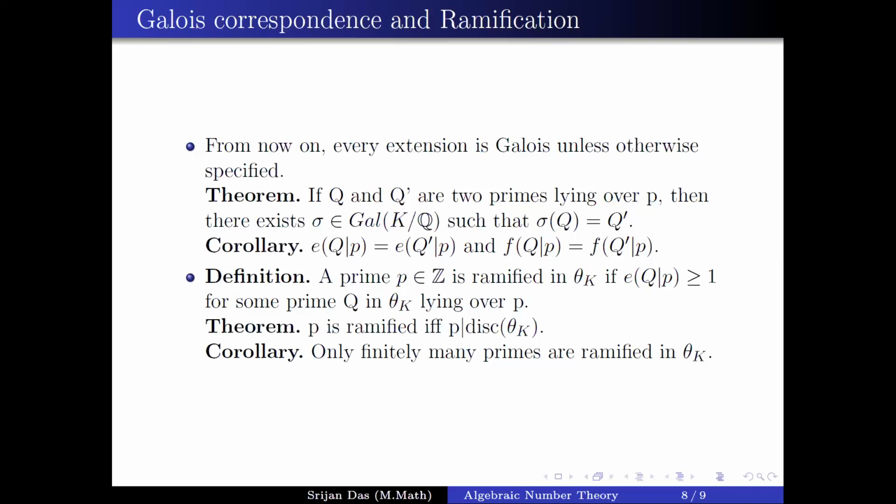If you take the Picard group of your number ring, you get the divisor class group, the same as the class group from number theory. But the problem is, I know there is a result only for curves. For higher dimension, I don't think there is any result like that.